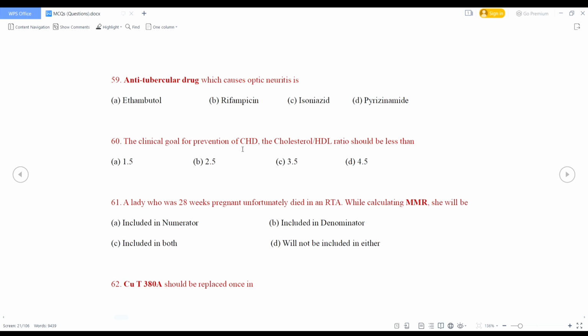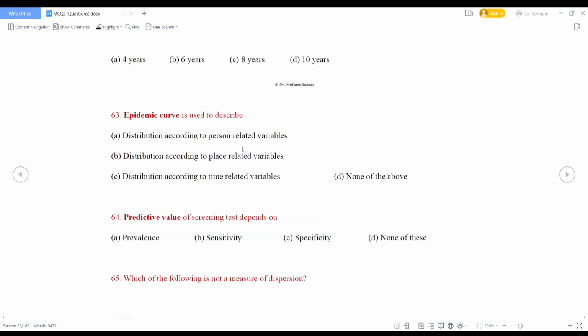Next, copper T380A should be replaced once in 4 years, 6 years, 8 years, 10 years. So right option is option D, that is 10 years.